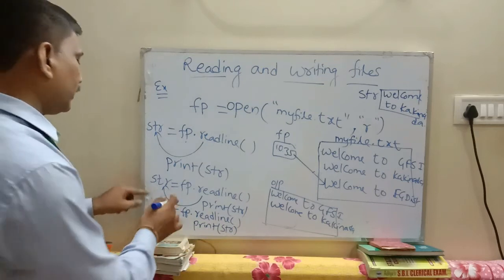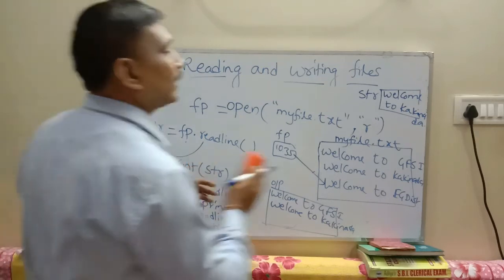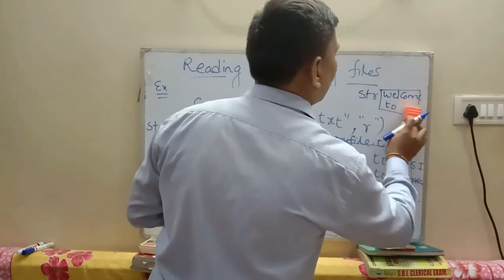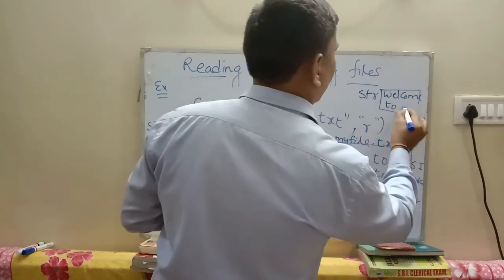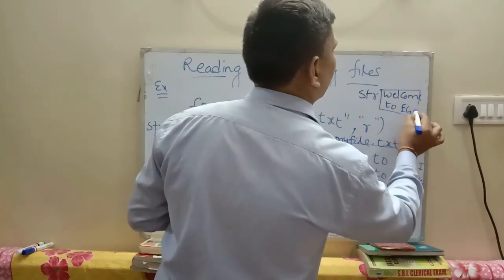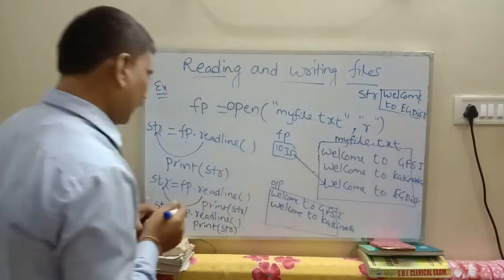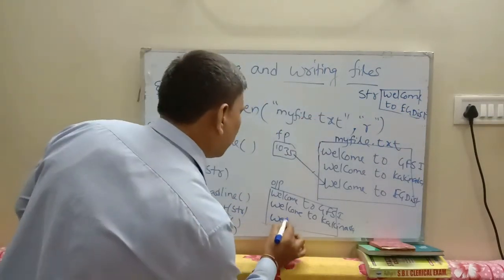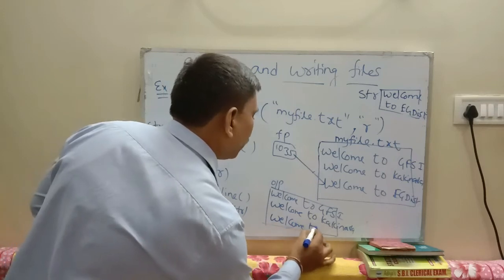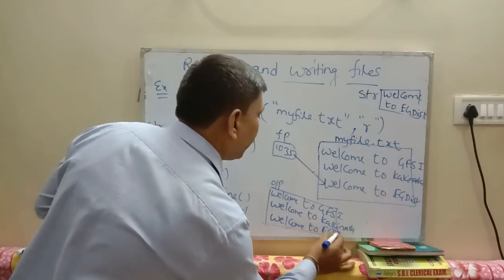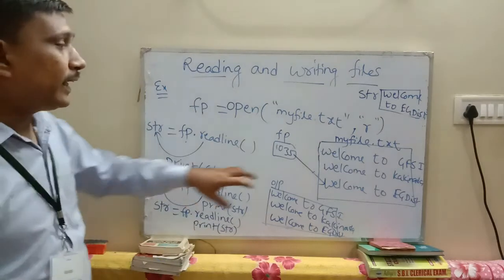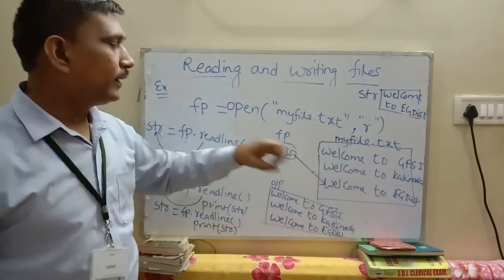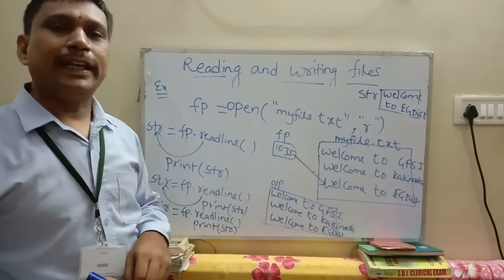This time str consists of Welcome to EG district, and printing this str value prints Welcome to EG district.